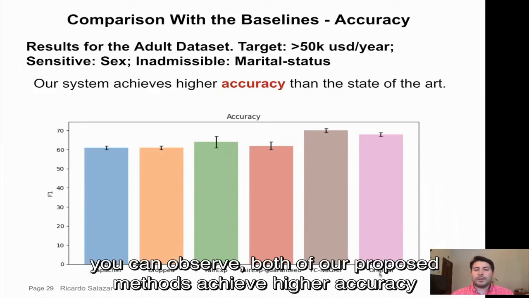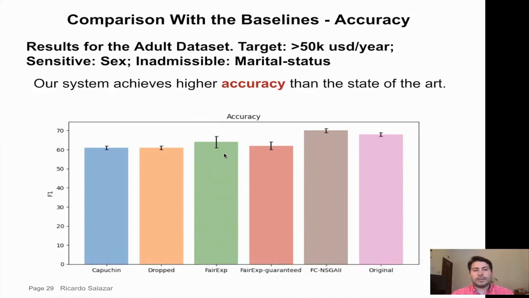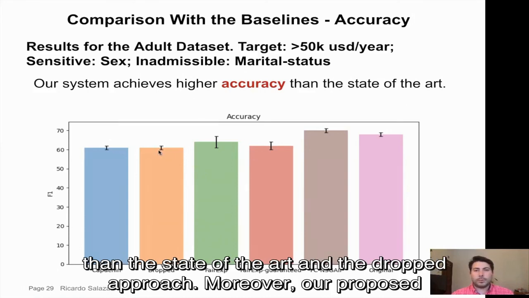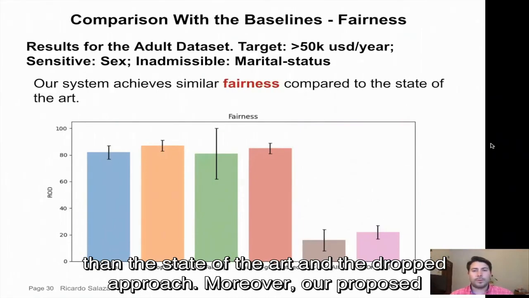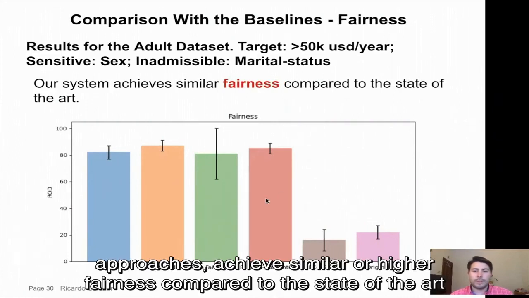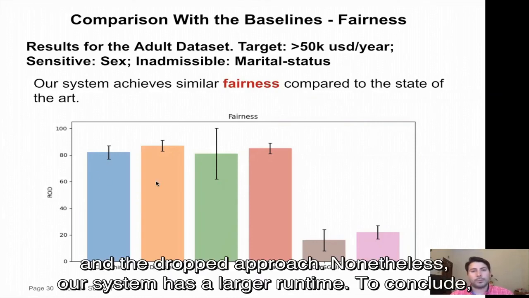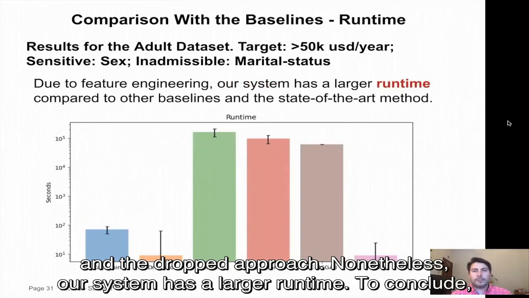As you can observe, both of our proposed methods achieve higher accuracy than the state-of-the-art and the drop approach. Moreover, our proposed approaches achieve similar or higher fairness compared to the state-of-the-art and the drop approach. Nonetheless, our system has a larger runtime.